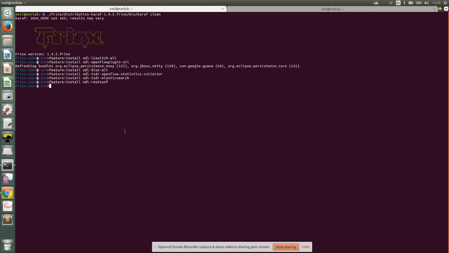And on top of that, I've installed a number of additional features, namely OpenFlow and the L2 switch plugin, because I'm going to be using those with Mininet to simulate the network. And for collecting network stats into the time series data store, I've installed the ODL TSDR OpenFlow statistics collector. Finally, to send these statistics to Elasticsearch for indexing and querying, I've installed the Frinx ODL TSDR Elasticsearch feature.